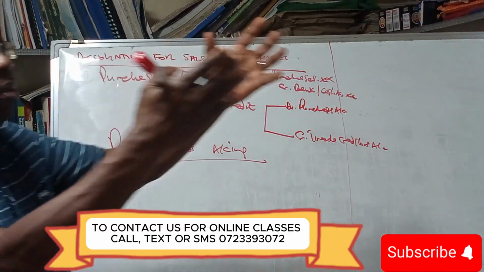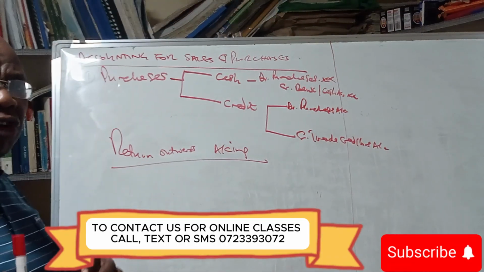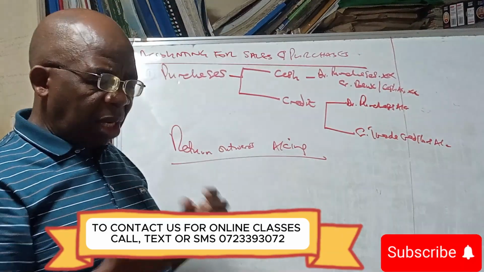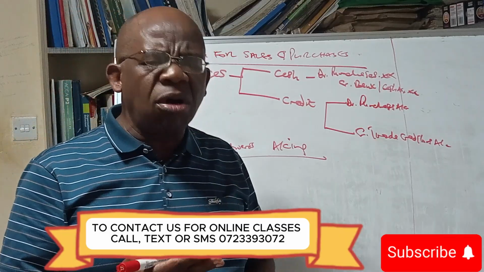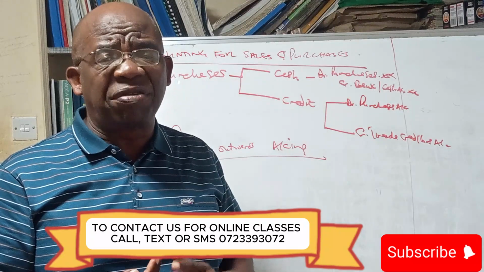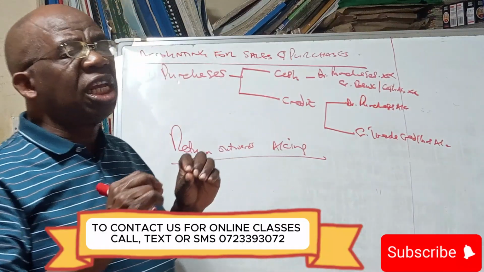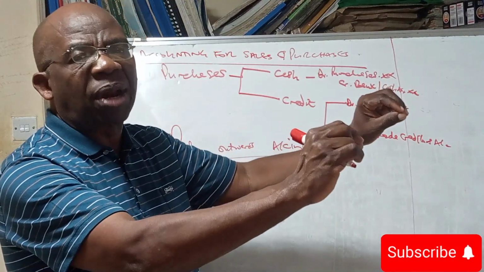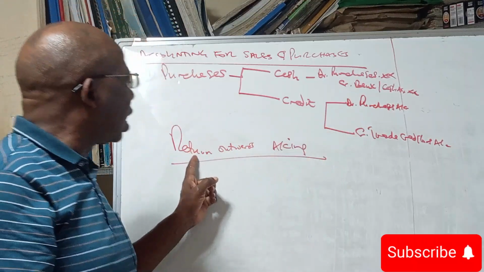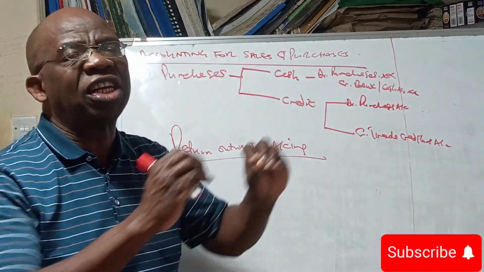Now, when a supplier sells goods to us, the goods move into our firm. But if we realize maybe the supplier sold us more goods than we wanted, or sold us goods which do not meet the specifications that we wanted, then we need to return the goods back to the supplier. We call that return outwards, and we need to account for the return outwards.